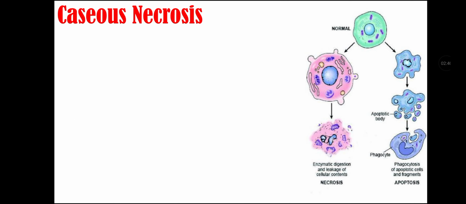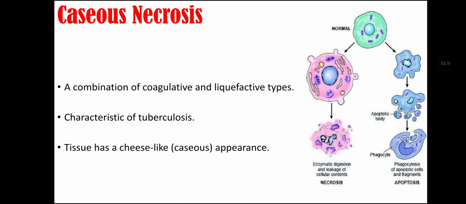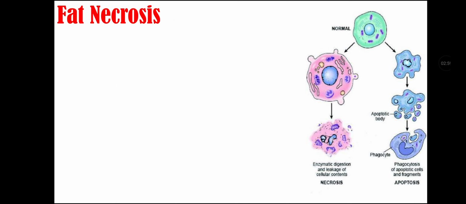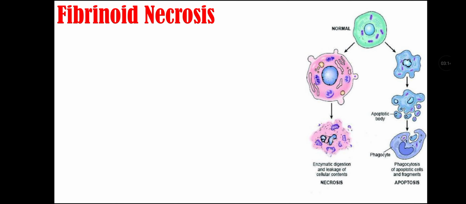Third type of necrosis is caseous necrosis. In this, there is combination of coagulative and liquefactive type of necrosis. It is the characteristic of tuberculosis. It has tissue that has cheese-like appearance when there is caseous necrosis. Fourth type is fat necrosis. It is seen in acute pancreatitis or when there is trauma to fatty tissues. Fatty acid combines with calcium to form chalky deposit that is called saponification, and that type of necrosis is called fat necrosis.